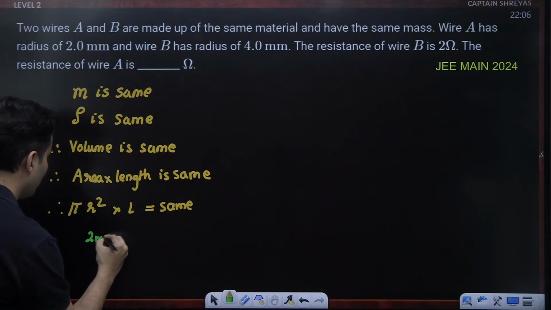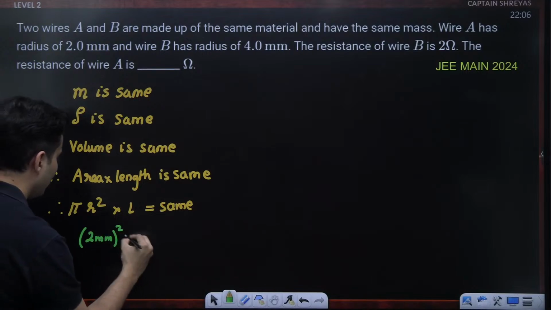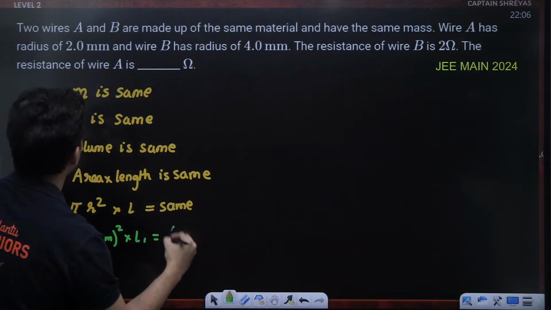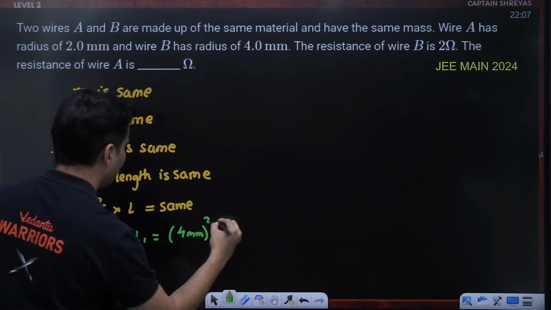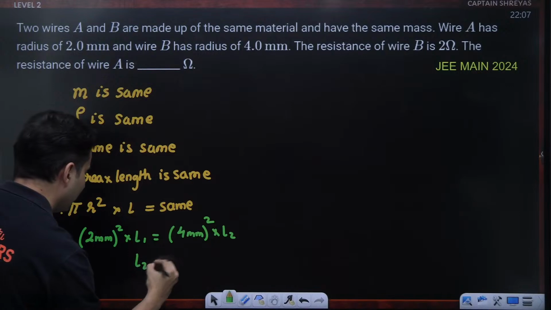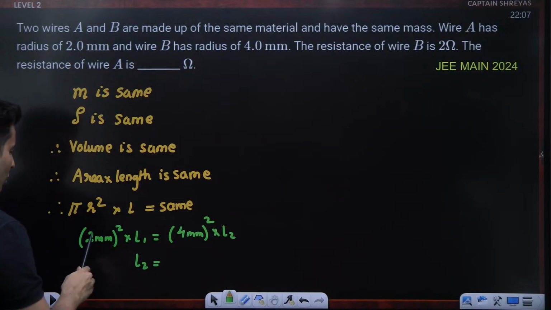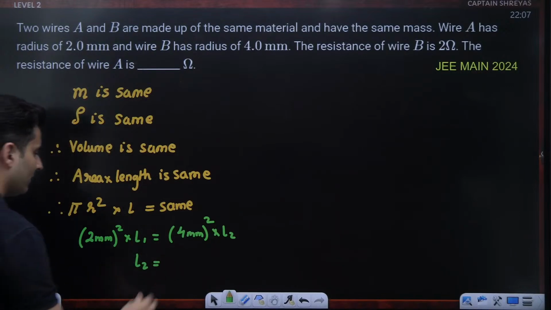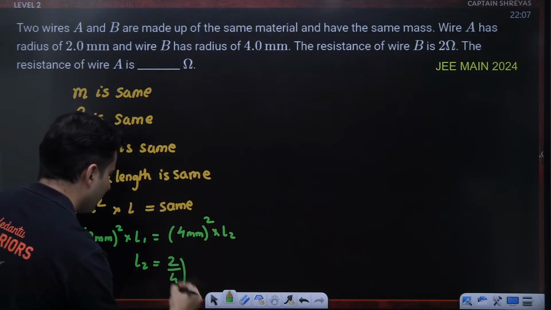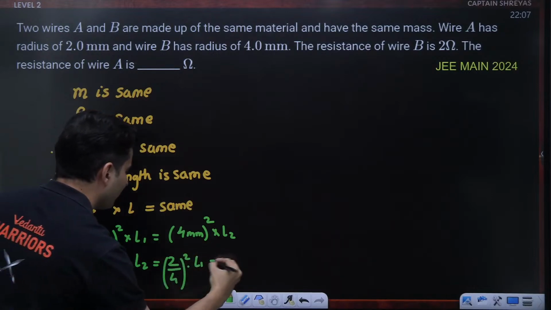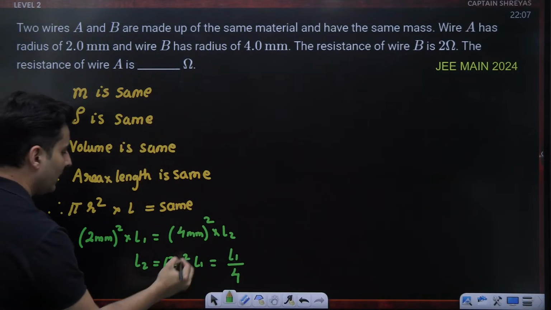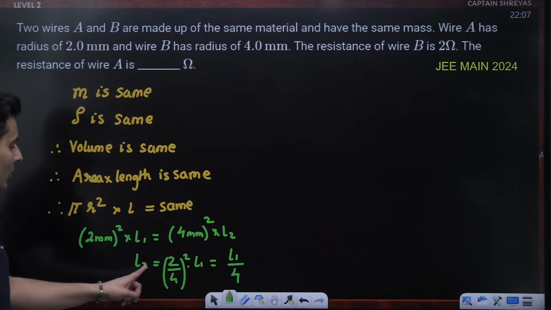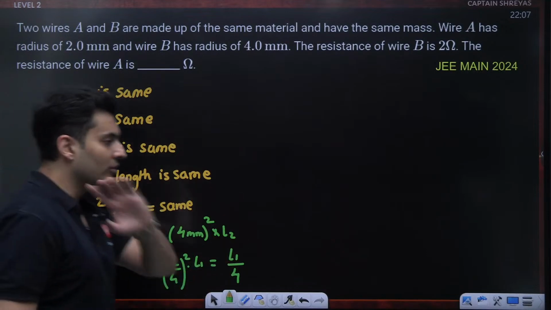If one wire has a radius of 2 millimeters, so square it into length 1. Another wire has a radius of 4 millimeters, and it will have length number 2. So length 2 will be 2 by 4, which is half, squared, into L1. So it will be L1 divided by 4, because half squared is 1 by 4. So the new length is 1/4 of the older length.